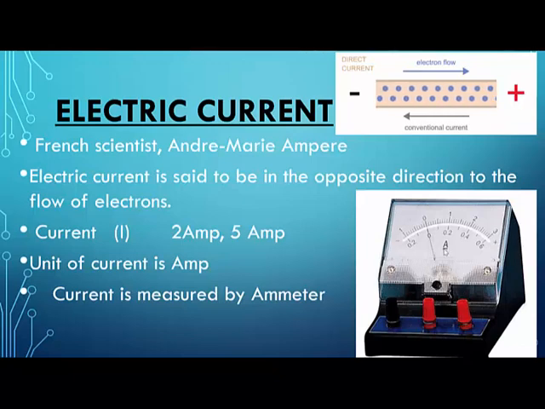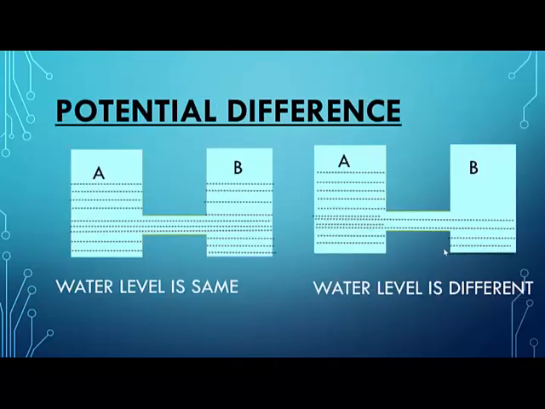And electrons flow from negative to positive. However, the current will always flow from positive to negative. So this is general information I have given you about electric current. Now let's understand. First we talked about the flow of electrons, then we talked about the electric current.